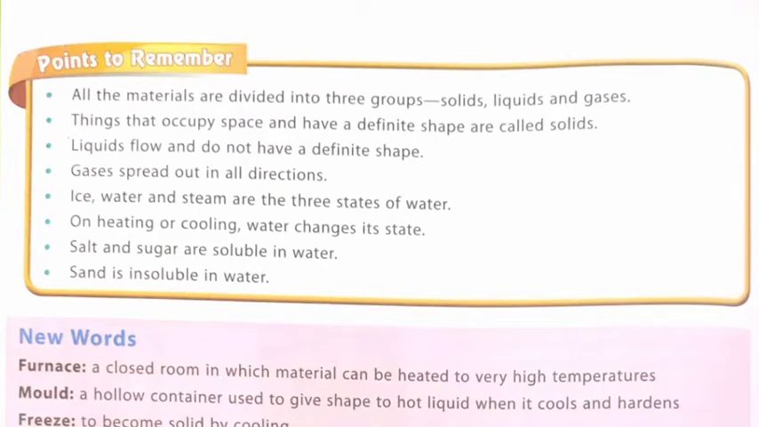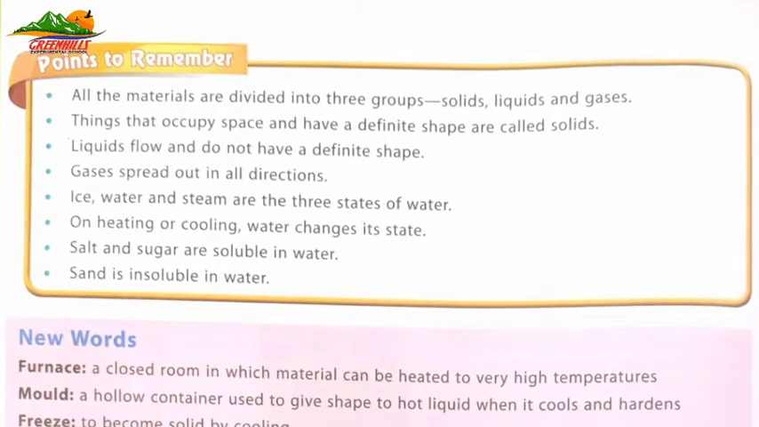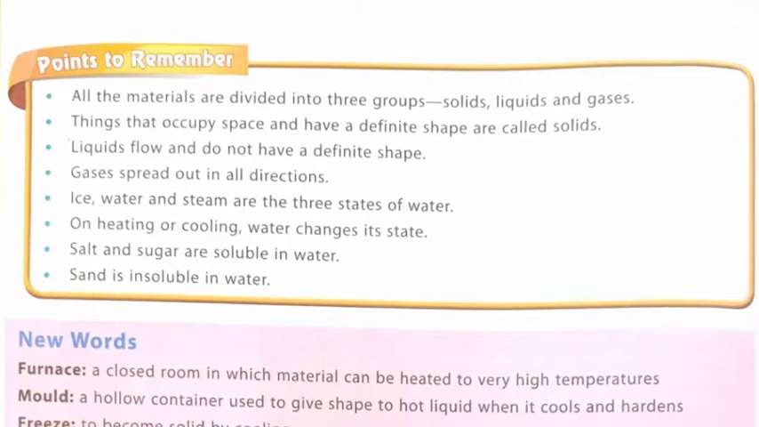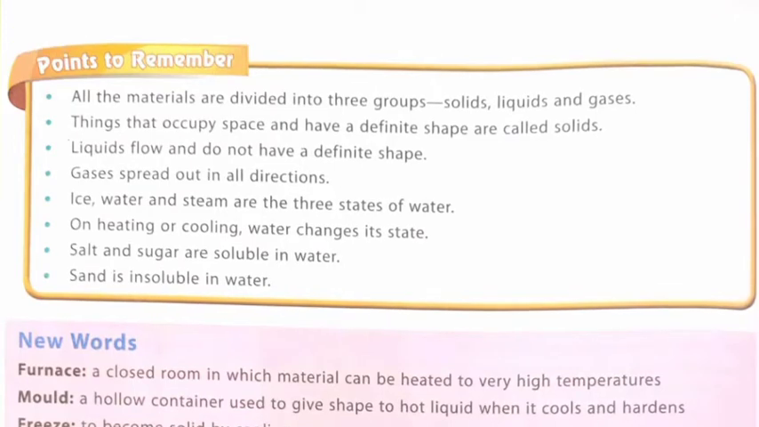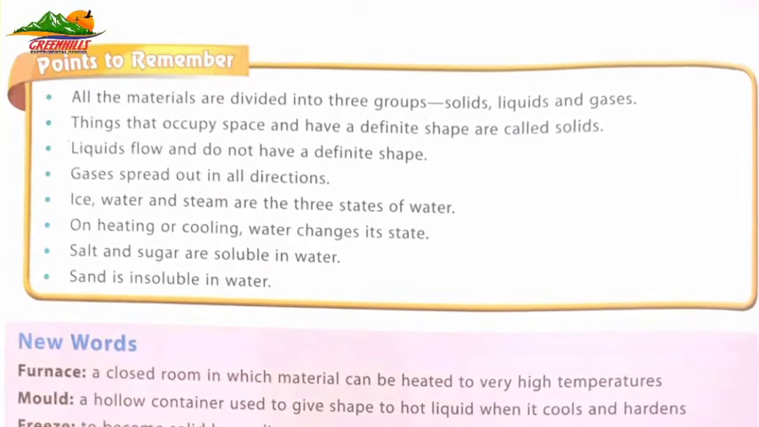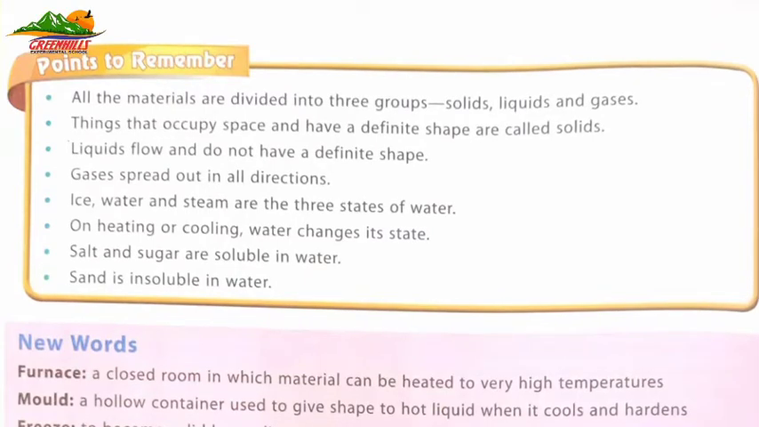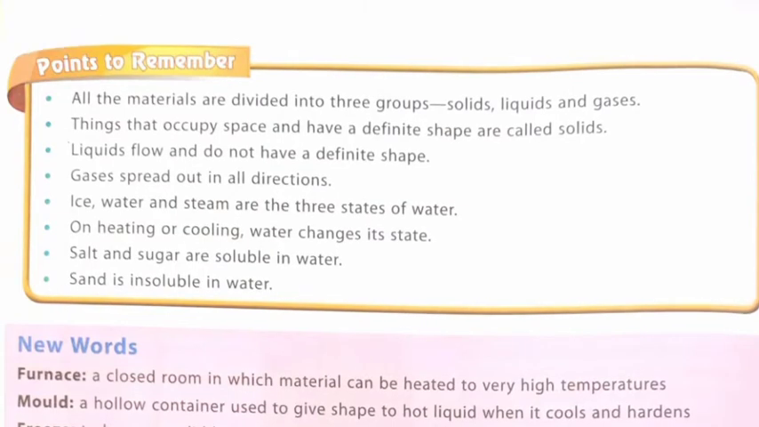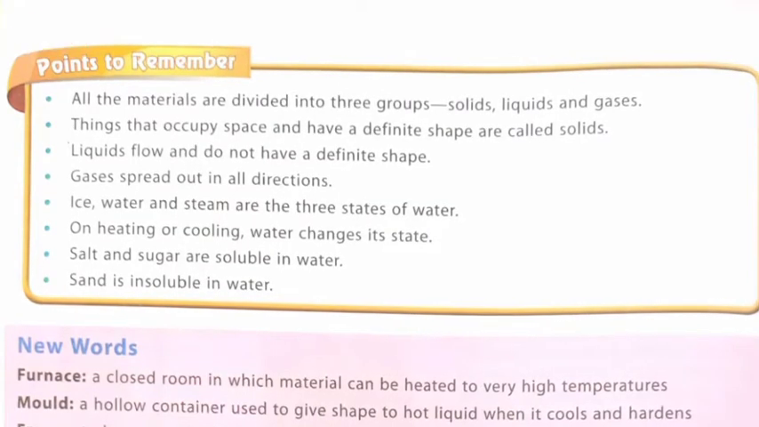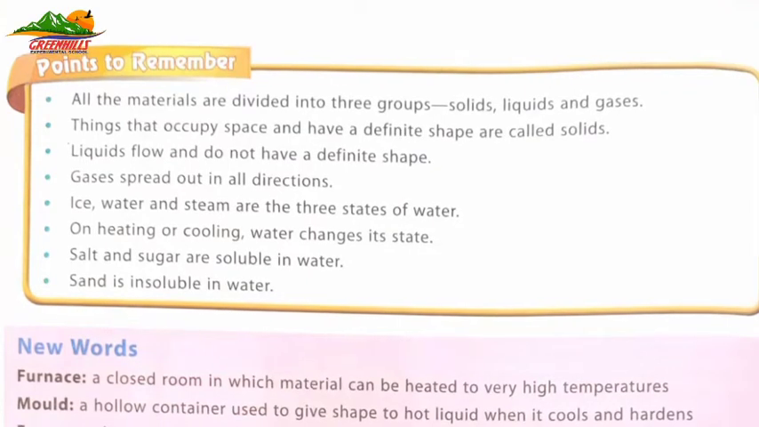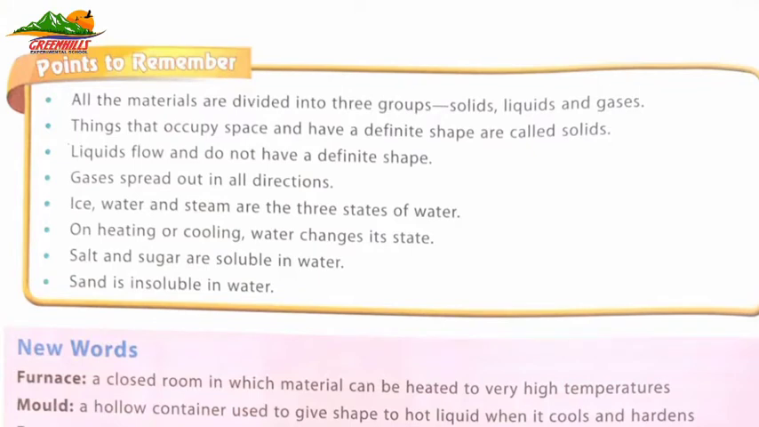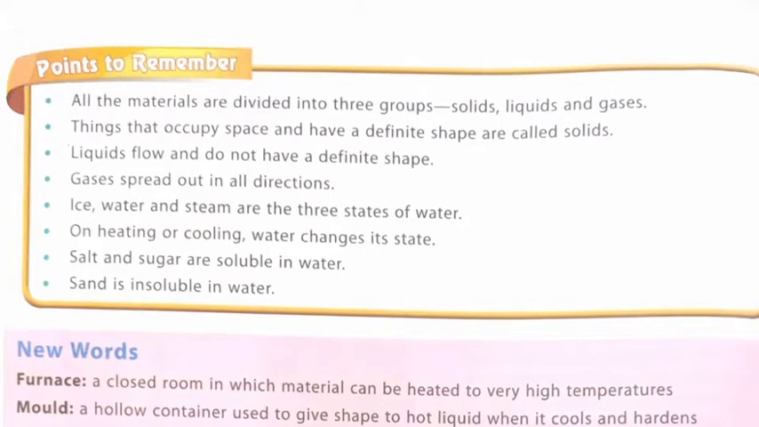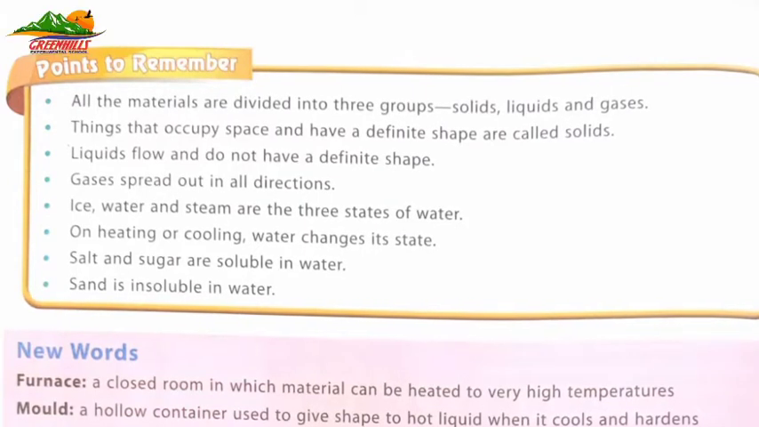Now, dear students, some important points are given here and you have to remember these points. Point number 1 is, all the materials are divided into 3 groups: solids, liquids and gases. Number 2, things that occupy space and have a definite shape are called solids. Number 3, liquids flow and do not have a definite shape. Number 4, gases spread out in all directions. Number 5. Ice, water, and steam are the three states of water.